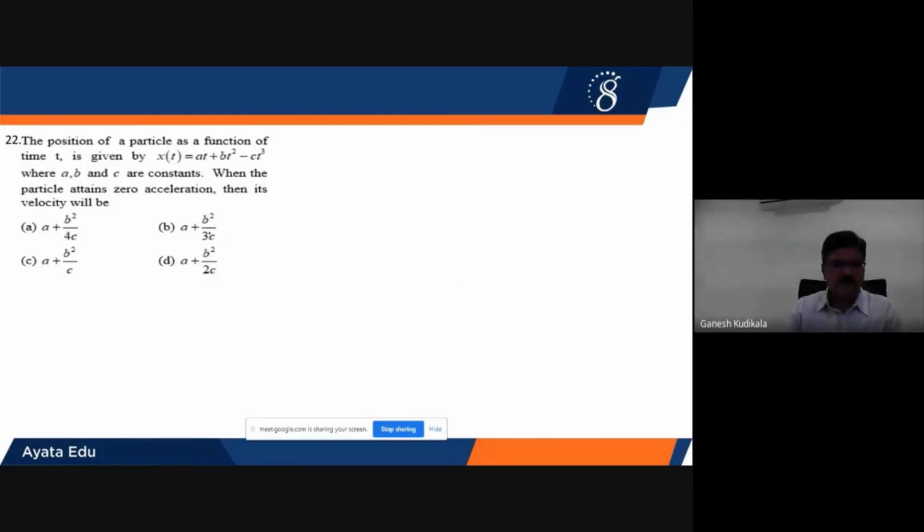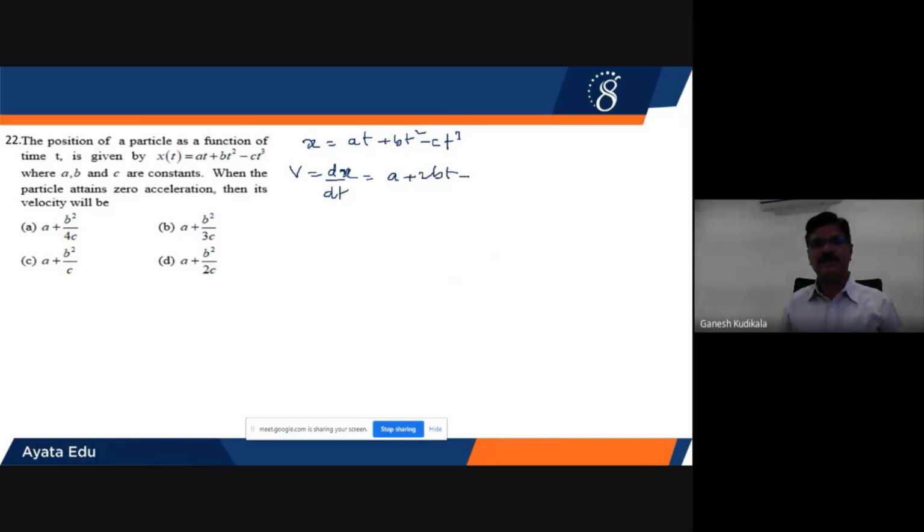Next, 22nd problem. Displacement is given as x equals at plus bt square minus ct cube, where a and b are constants. When the particle attains zero acceleration, I should find the expression for the velocity as well as the acceleration. Velocity is given by dx by dt. On differentiating here, I'll get a plus 2bt minus 3ct square.